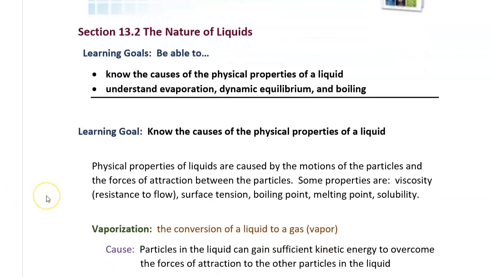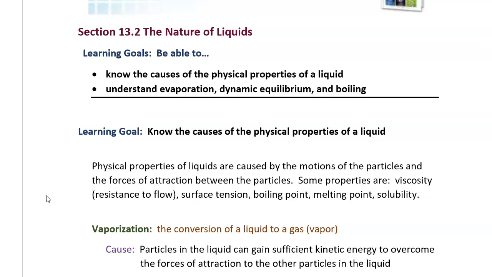Physical properties of liquids are caused by the motions of the particles and the forces of attraction between the particles. Now, some physical properties of a liquid are viscosity. This word refers to the liquid's resistance to flow. So a liquid with a high viscosity is really thick. It doesn't flow very well. That'd be like syrup or tar, honey. A liquid with a low viscosity flows easily, like water or gasoline, fingernail polish remover, which is called acetone, vinegar. So a lot of liquids have low viscosity.